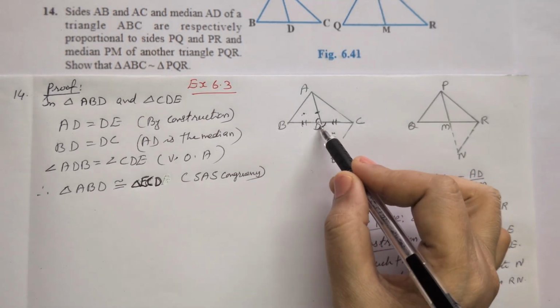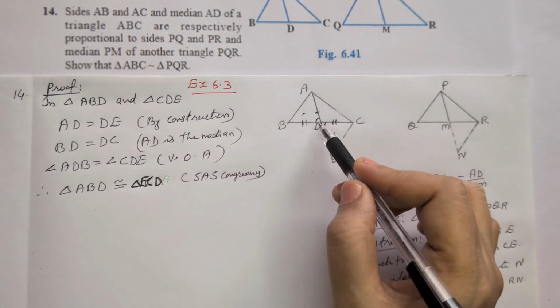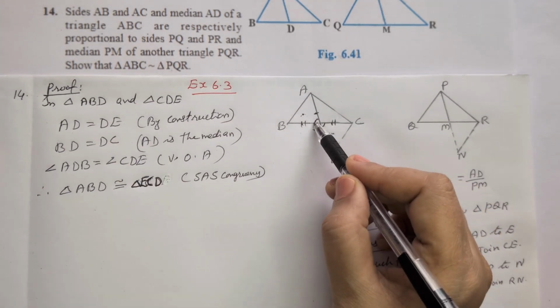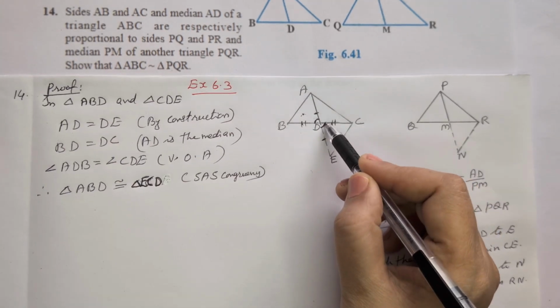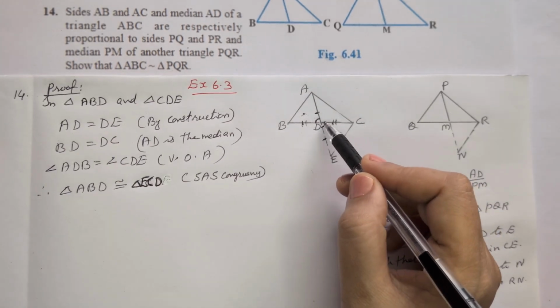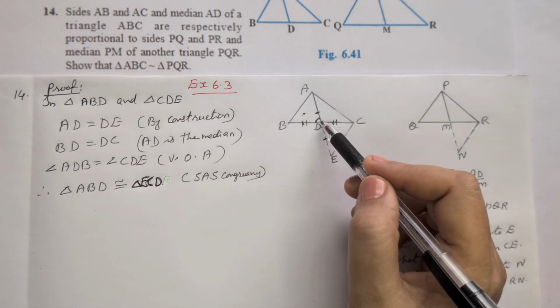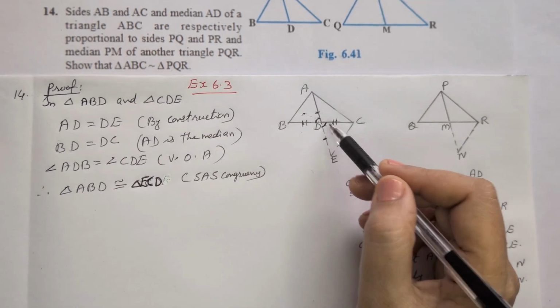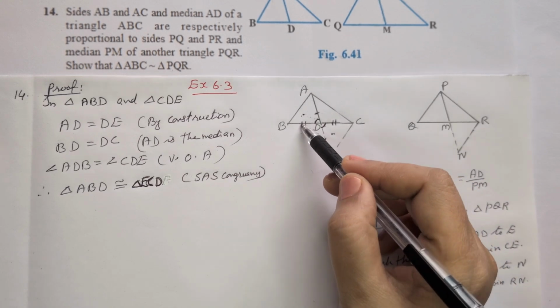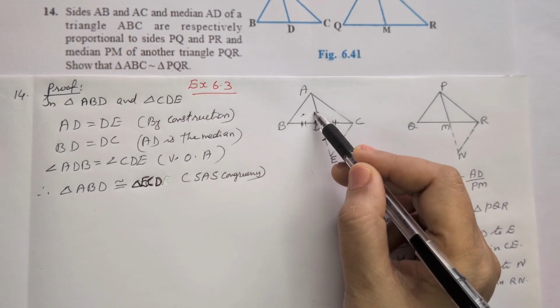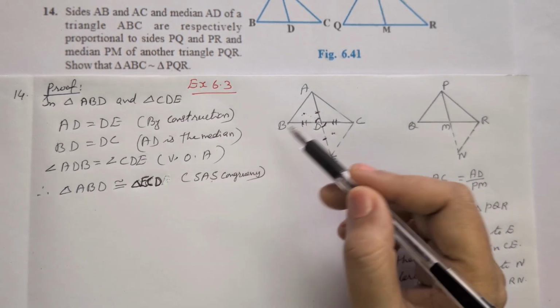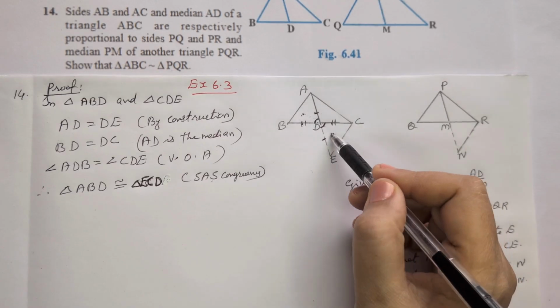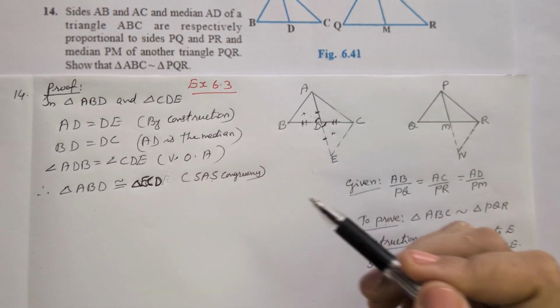Next, angle ADB is equal to angle CDE, vertically opposite angles. Now we have side, angle, side. By SAS congruency, these two triangles are congruent.